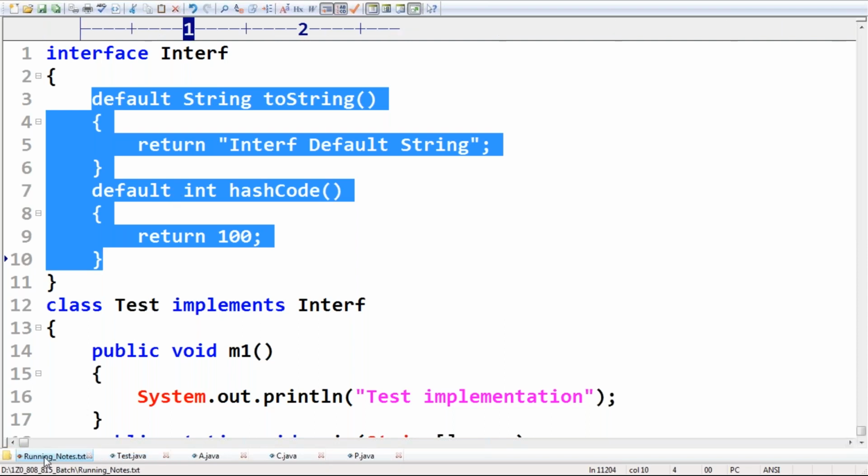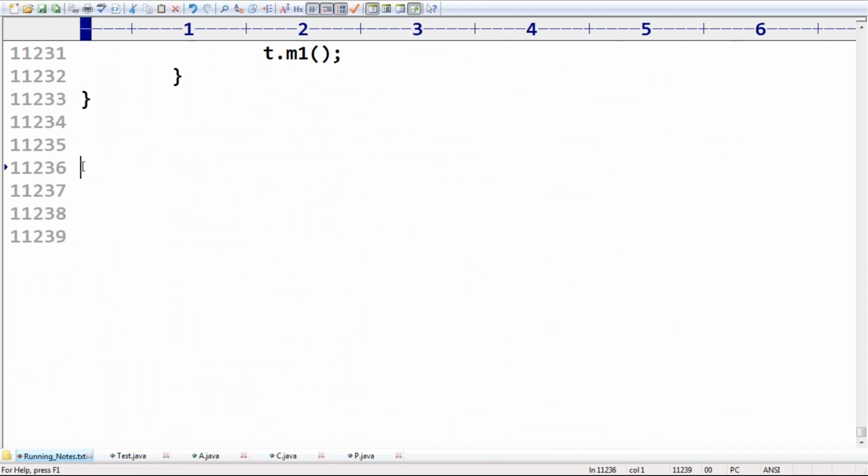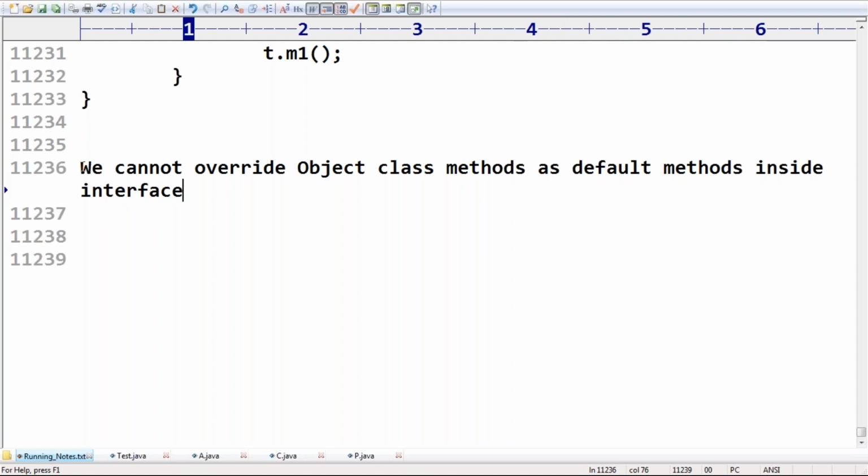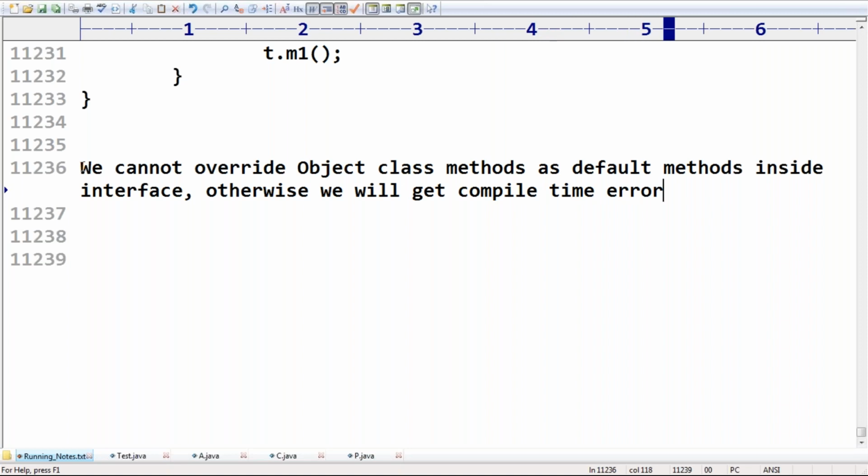That's why remember this one. We can't override object class methods as default methods inside an interface. Otherwise, we will get a compile time error. Any doubt, friends?